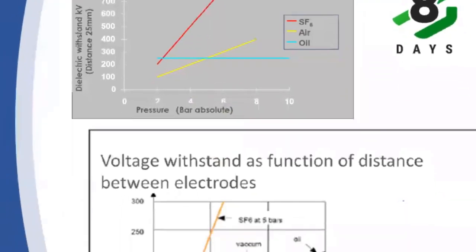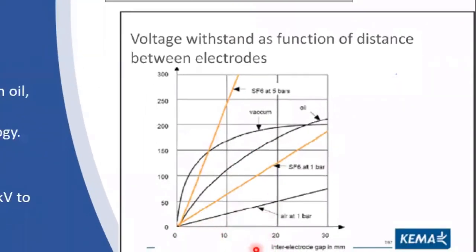Here we have the electrode gap in mm versus voltage withstand, as a function of distance between electrodes. Here SF6 at 5 bar pressure has the highest dielectric withstand capability, for distances above maybe 5-6 mm. And vacuum also has a better withstand capability compared to other circuit breakers. So now most of the circuit breakers in use are either vacuum or SF6.